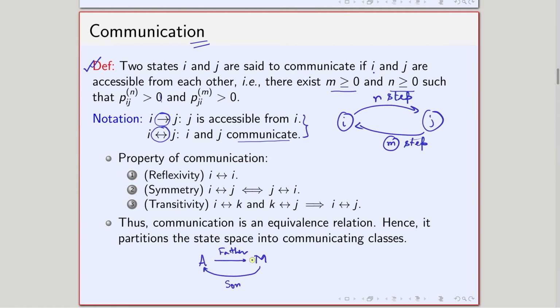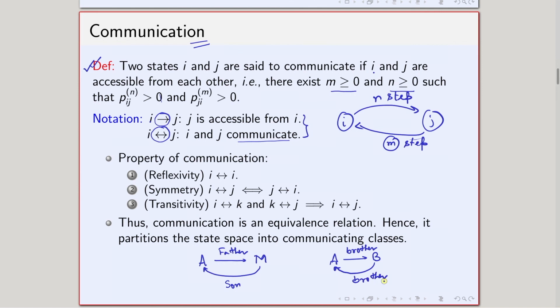So in this particular case, M is father to A. That does not mean that A is also father to M. That is not true. But suppose I am Ayon Ganguly and I have a brother, whose name is Bhaskar. In this case, this relationship is brother, whereas the opposite relationship is also brother.